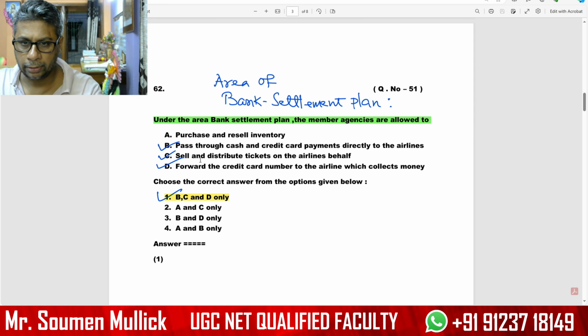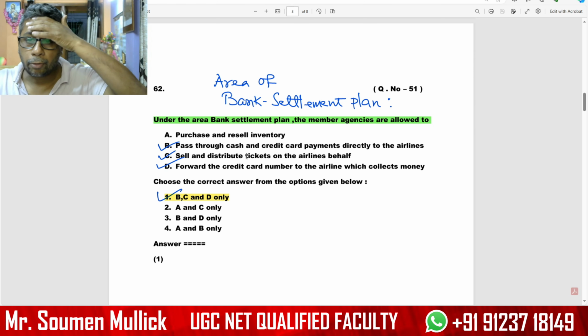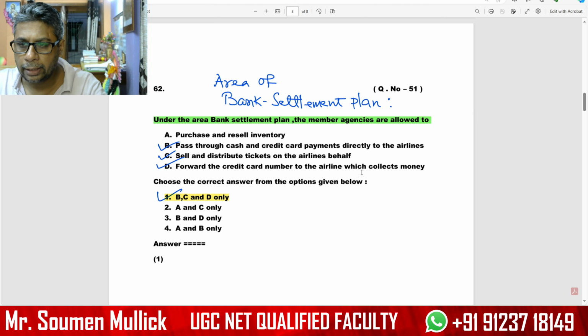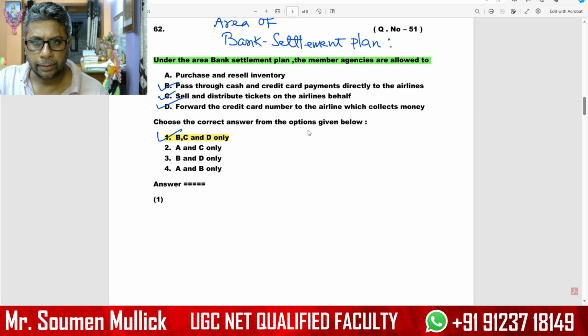Statement B: pass through cash and credit card payments directly to the airlines. C: sell and distribute tickets on the airline's behalf. And D: forward the credit card number to the airline which collects the money. So option number 1, B, C, D are right. Purchase and resell inventory is a wrong statement. So option number 1 is correct.